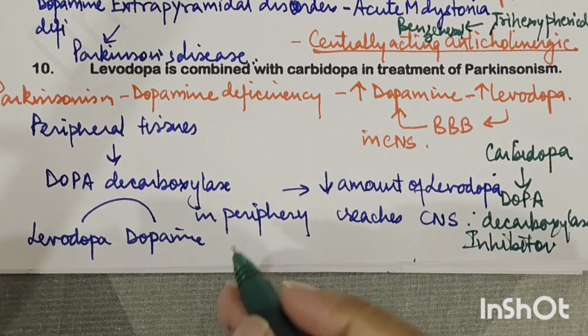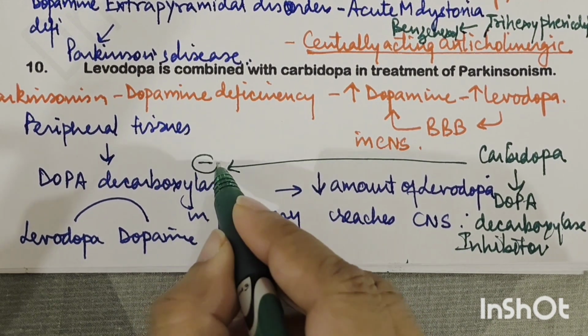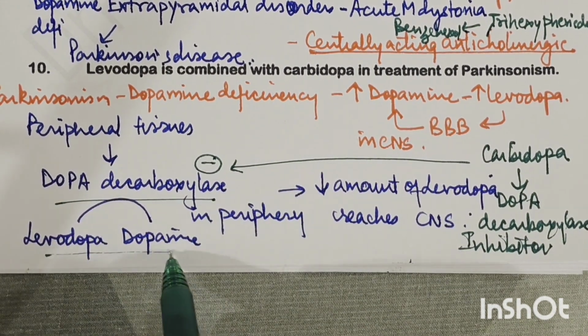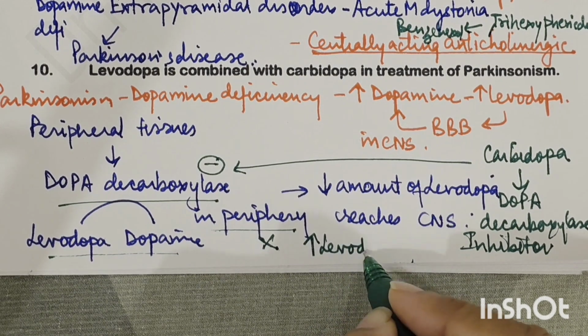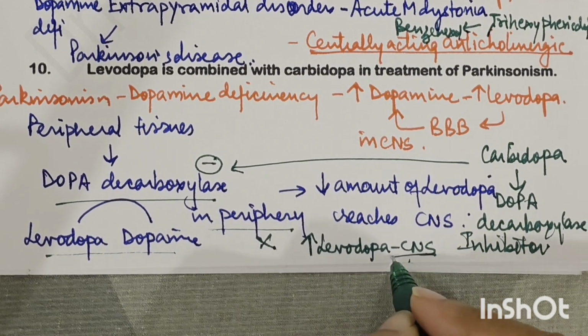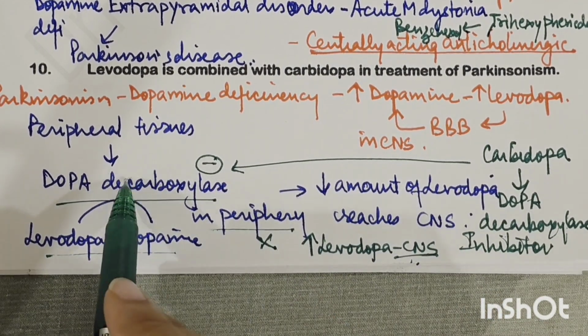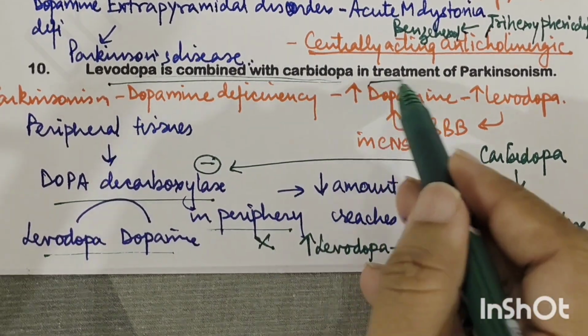So this carbidopa will do what? It will go and inhibit this dopa decarboxylase. So conversion of Levodopa to dopamine in the periphery will be blocked, and increased Levodopa will reach the CNS, where it will be available for conversion into dopamine. So that is why Levodopa is combined with carbidopa in treatment of Parkinsonism.